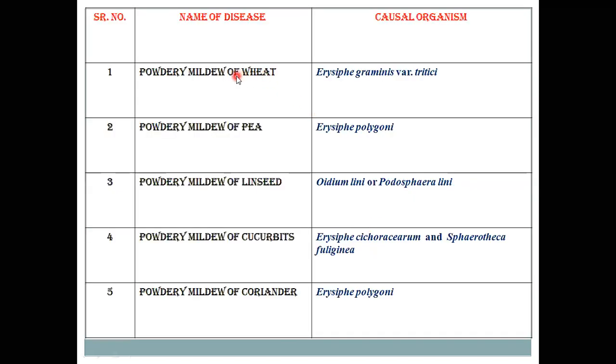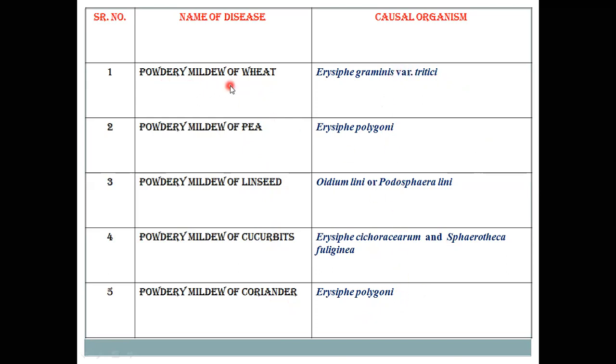This is the powdery mildew disease seen in wheat, pea, linseed, cucurbits, and coriander, respectively, with these causal organisms.